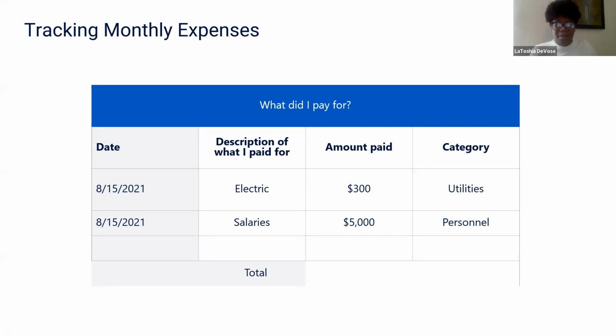So every expense that you have for the month, again, you'll just record it and then you'll total those up as well. And once you have the totals for both your revenue and expenses, you will subtract the expenses from your revenue to understand your profit for the month.